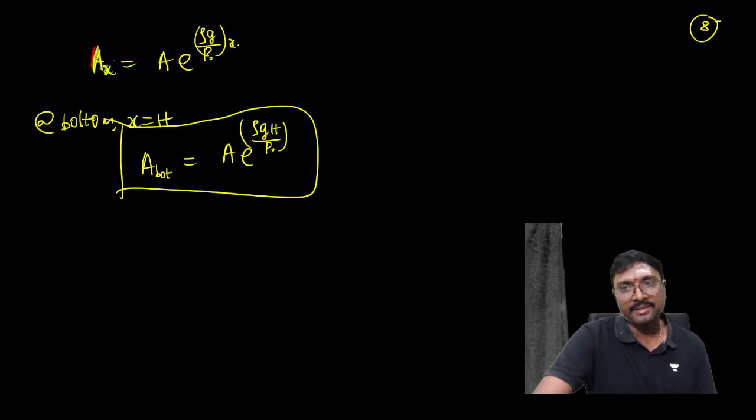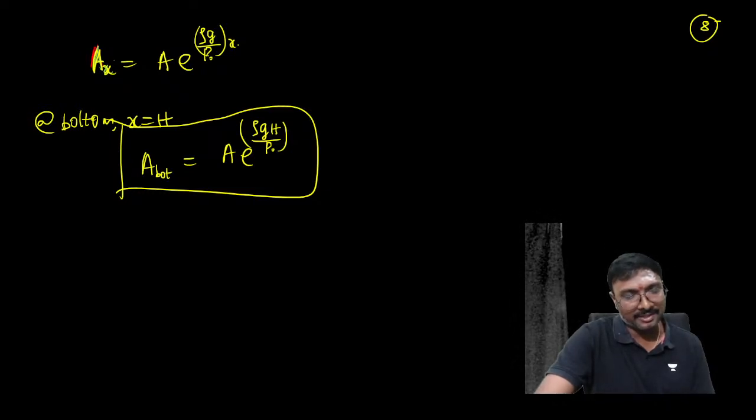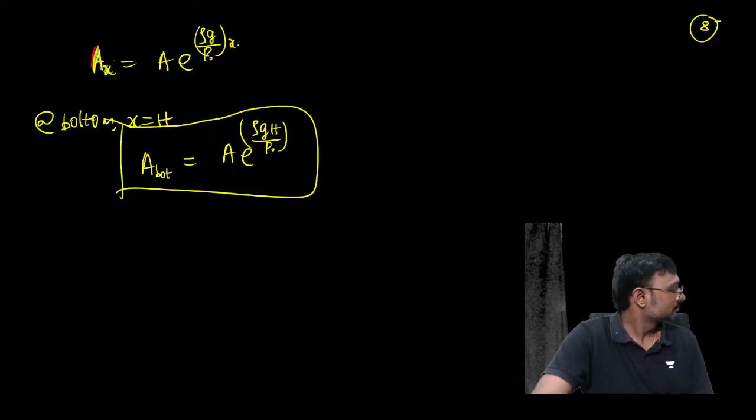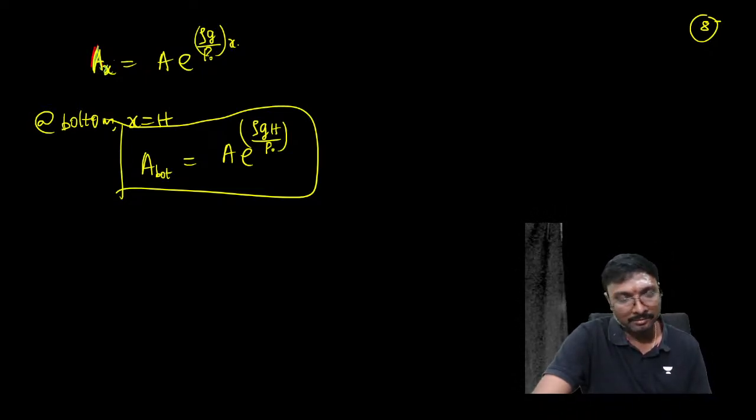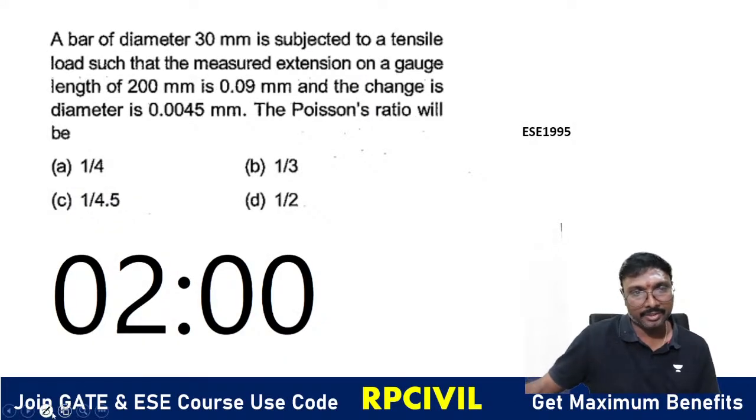At the bottom means x will be starting from top, it will go up to the bottom, it will be 0, yes or no? Sorry, h. X equal to h means this will become this bottom location. If you substitute that x equal to h now, you will be getting this answer. Done? Right. So this is your 9th question.